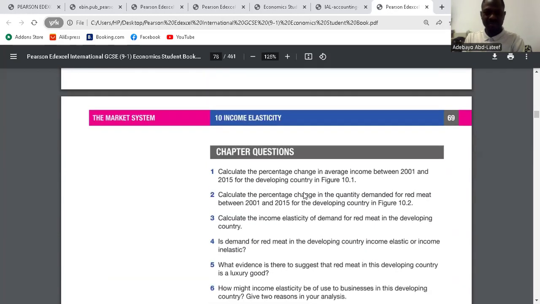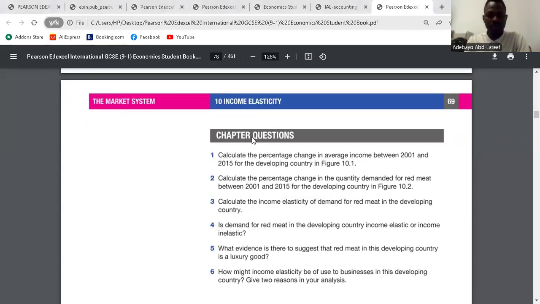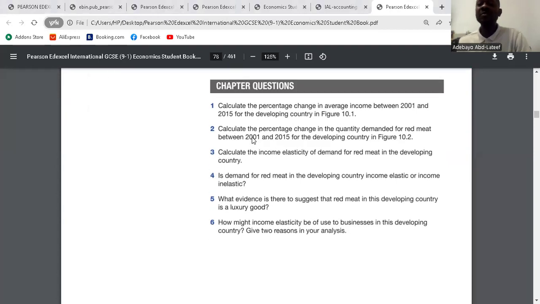Question 3. Calculate the income elasticity of demand for red meat in the developing country. In 2001, they have 12. In 2015, it is 18. So 18 minus 12 over 12 multiplied by 100, that's 50%.